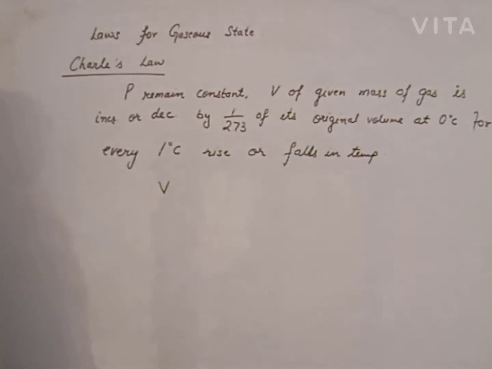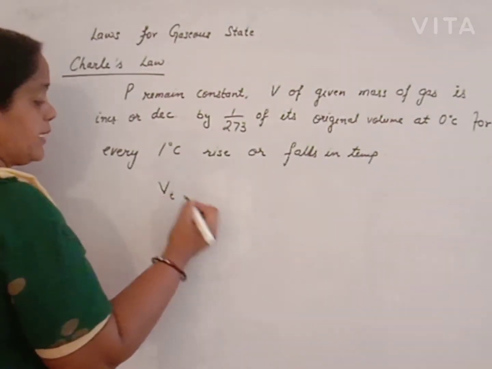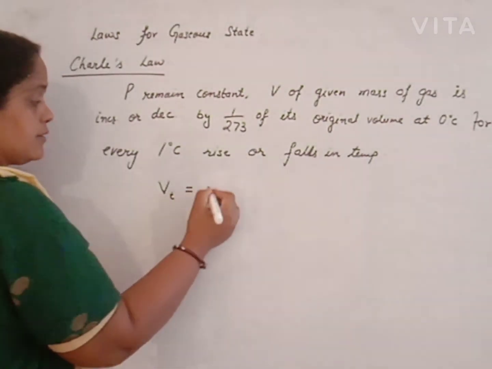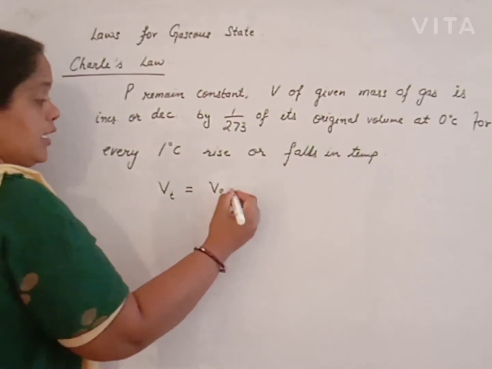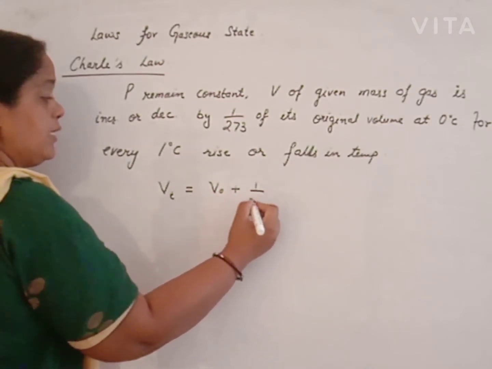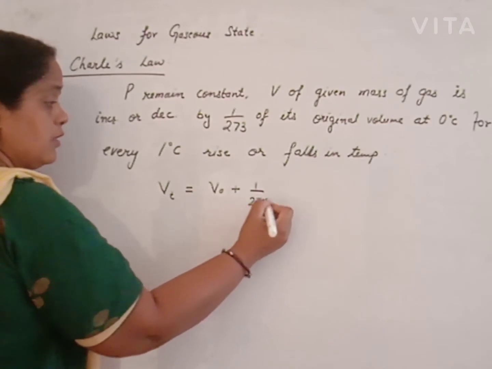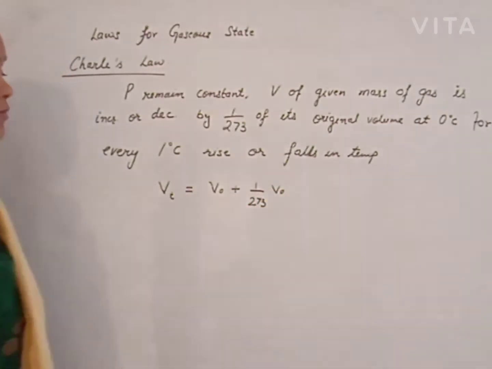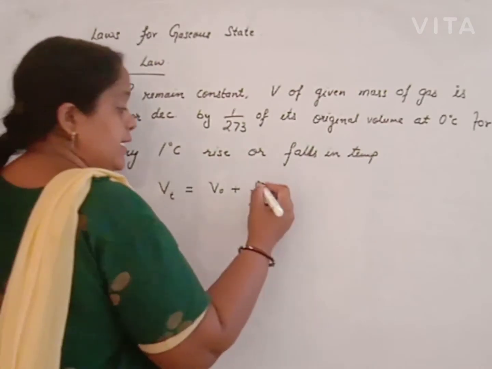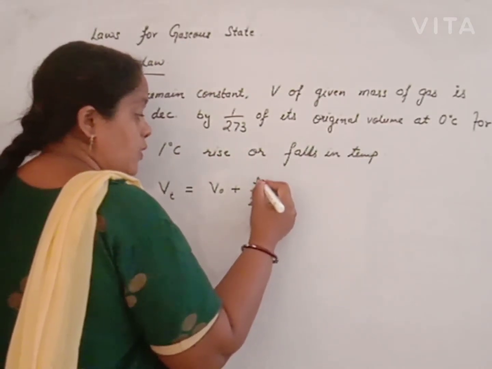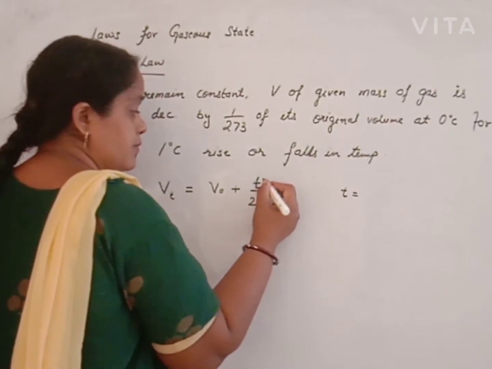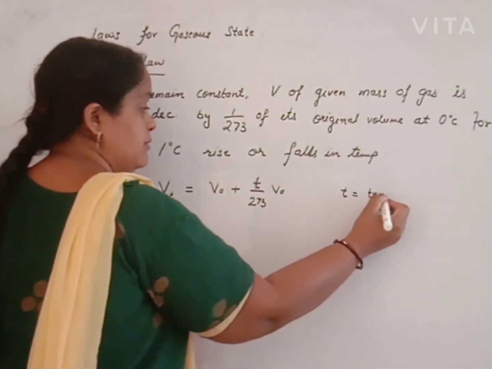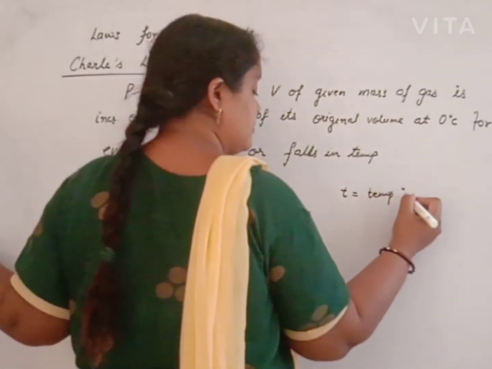The volume of a given mass of gas at any temperature is its original volume at 0 degrees, increased or decreased by 1/273 of its original volume for every 1 degree centigrade rise or fall in temperature. T is the temperature in degrees Celsius.